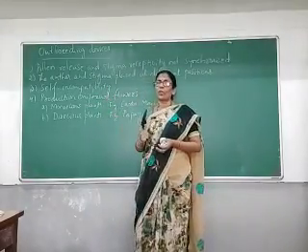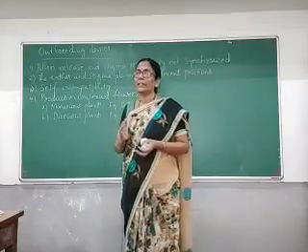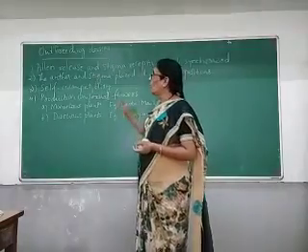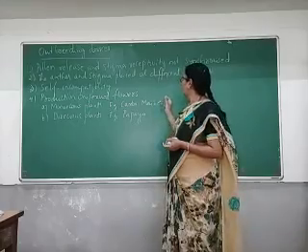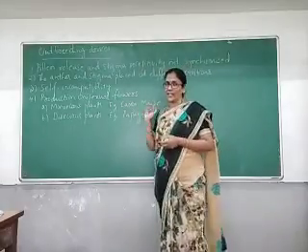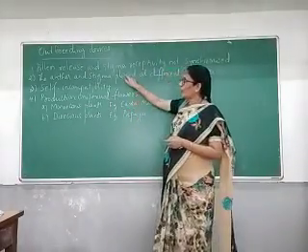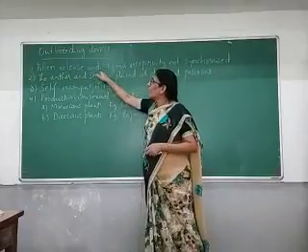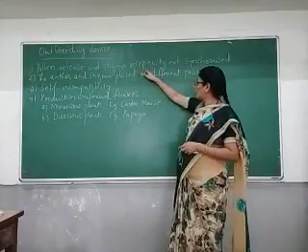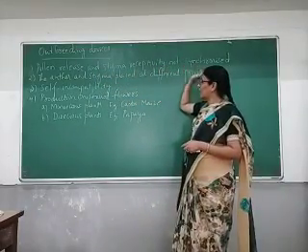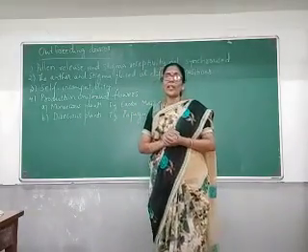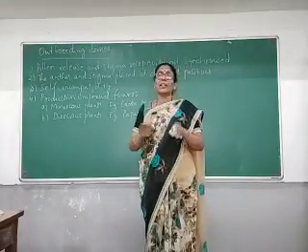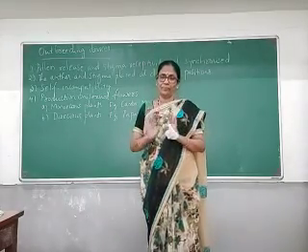So, let us see what are those outbreeding devices. First of all, pollen release and stigma receptivity not synchronized. Synchronized means at the same time.